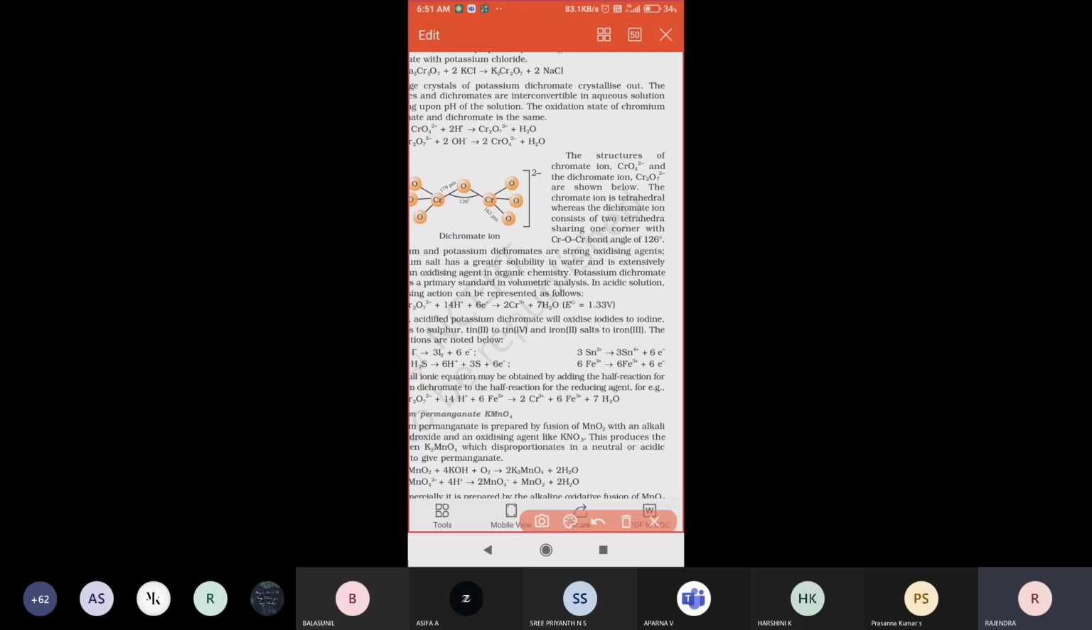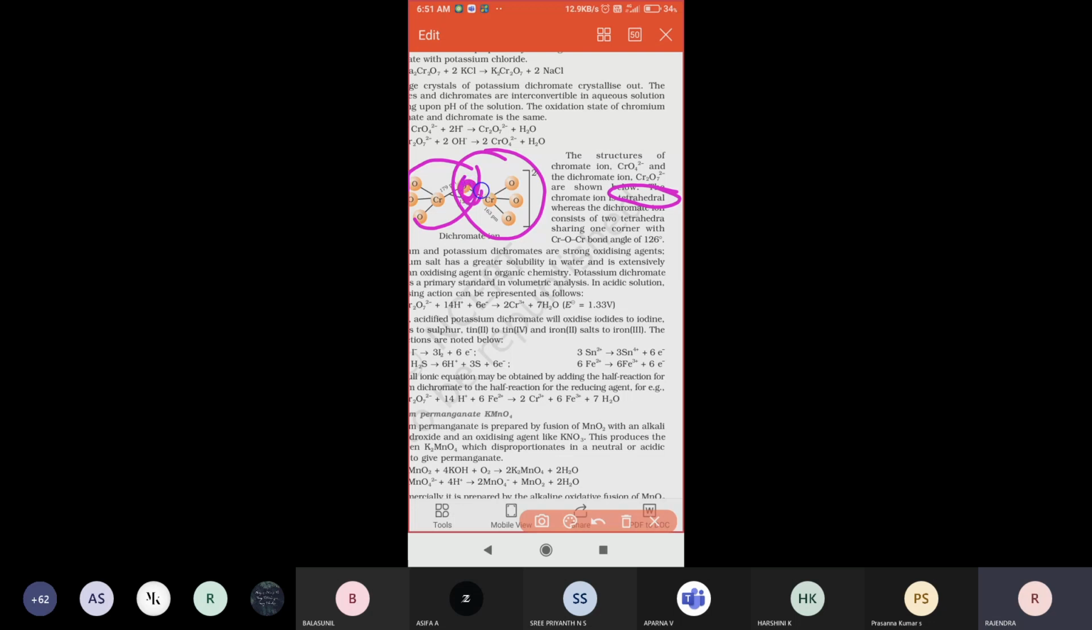The chromate ion means a tetrahedral shape is present. Whereas the dichromate ion consists of 2 tetrahedra sharing a corner. This is one tetrahedral structure, and this is another tetrahedral structure. So 2 tetrahedral structures are joined, sharing one corner with a chromium-oxygen-chromium bond. That means one oxygen atom is present in between the 2 chromium atoms.